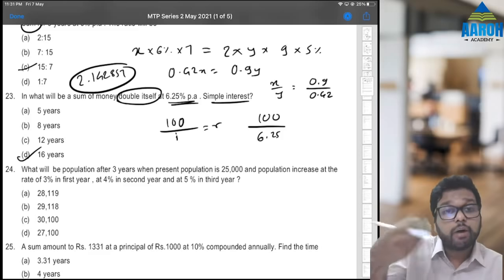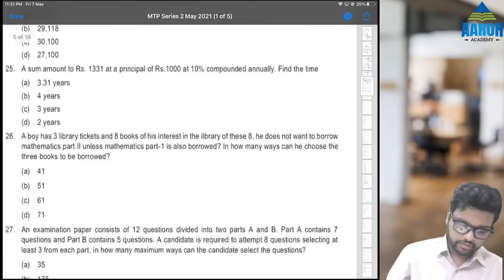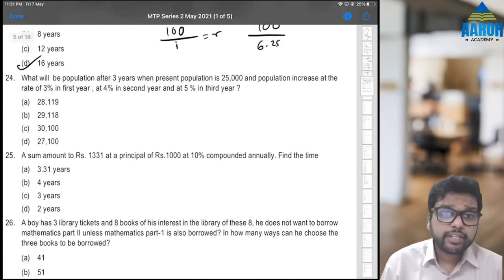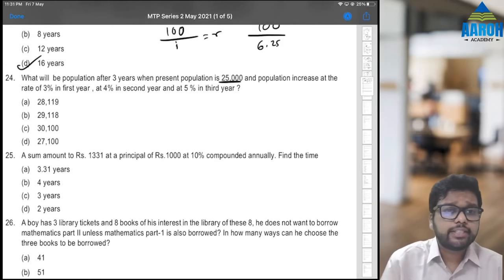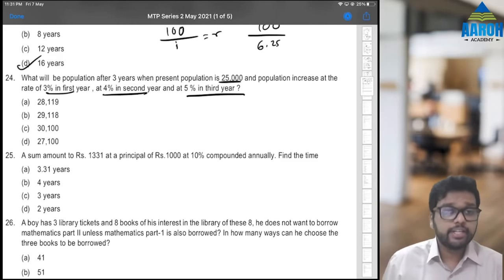Take principal as 1, amount as 2 and form an equation. That is also fine. Next. What will be the population after 3 years when the present population is 25,000 and the population increases at the rate of 3% in the first year, 4% in the second year and 5% in the third year?